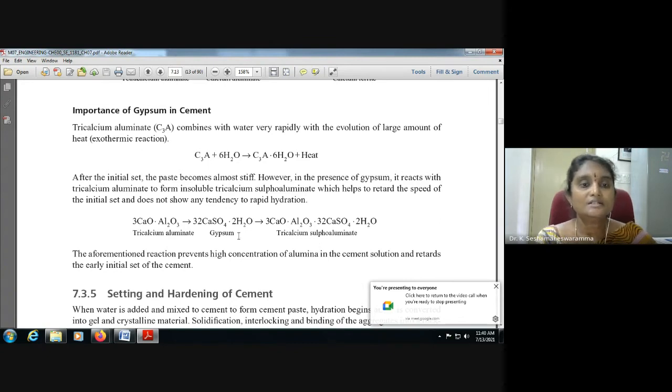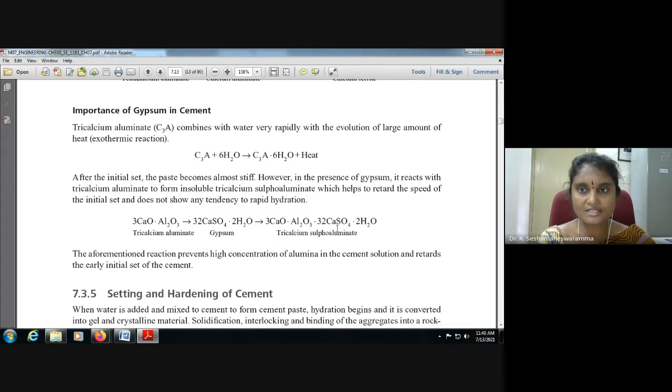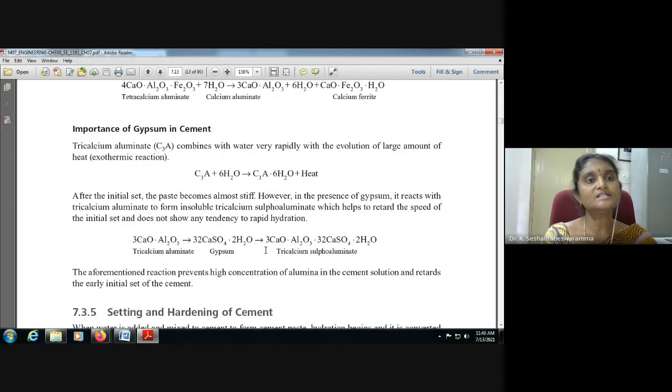Hence, tricalcium aluminate and gypsum, which is calcium sulfate 2H2O, are converted into tricalcium sulfoaluminate. It retards the speed of initial set and does not show any tendency to rapid hydration. Hence, we are adding gypsum to the cement.